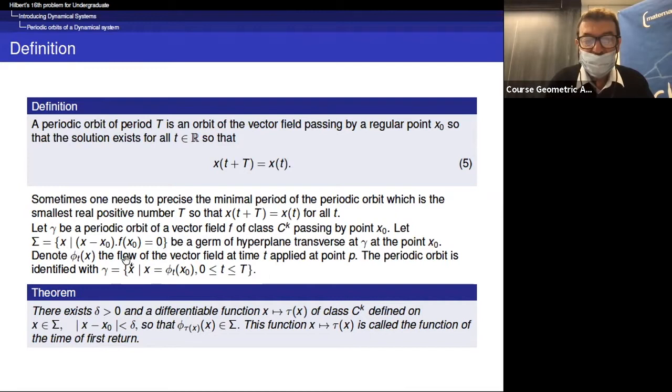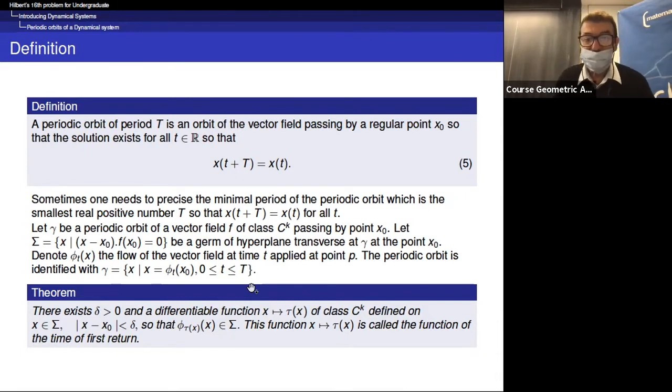Then if we denote phi t of x the flow of the vector field at time t applied at point x, then the periodic orbit is identified with the set gamma such that x is phi t of x0, where x0 is the initial point, for t varying between 0 and capital T.